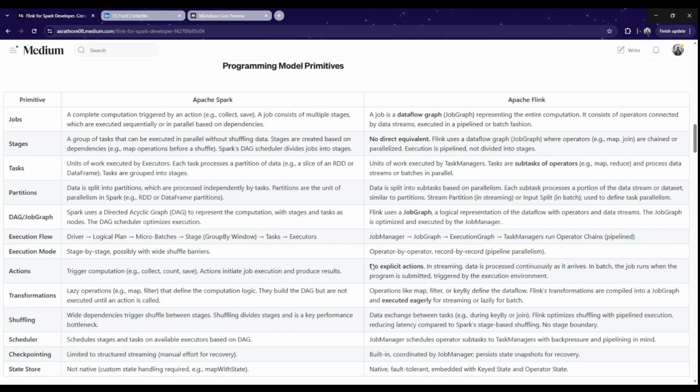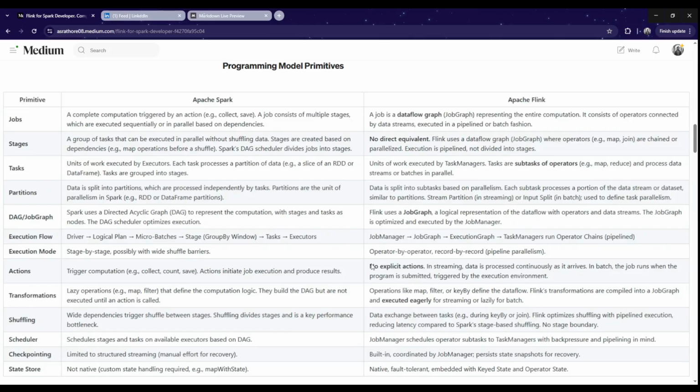DAG is a concept in Apache Spark, a directed acyclic graph that represents the whole computation divided into stages and tasks. The DAG scheduler uses this DAG to optimize and create a physical plan out of it. Flink uses a job graph, which is again a logical representation of all the data flow that happens through the operators. The job graph is optimized and then executed by the job manager.